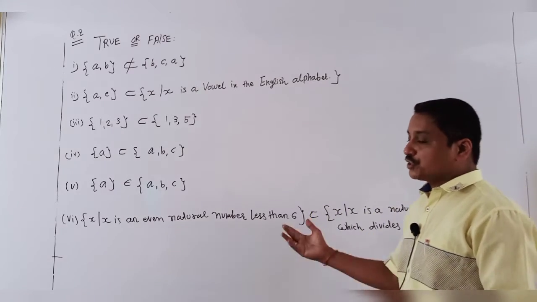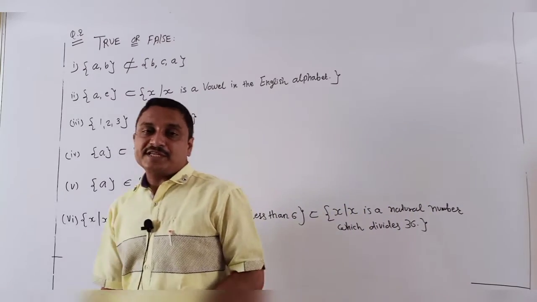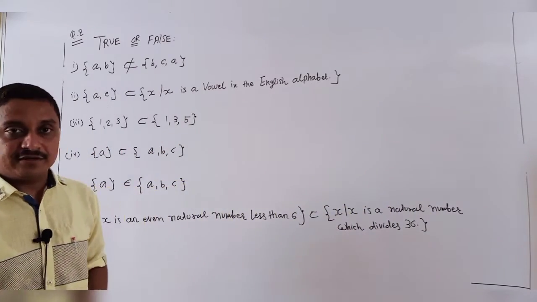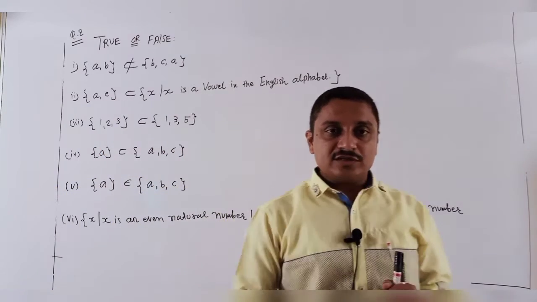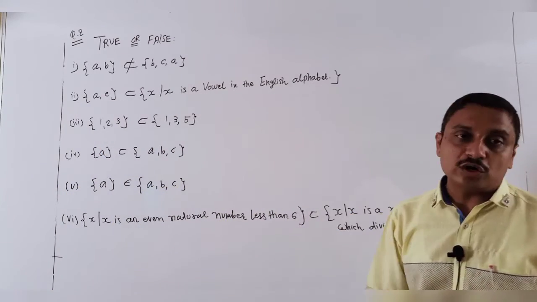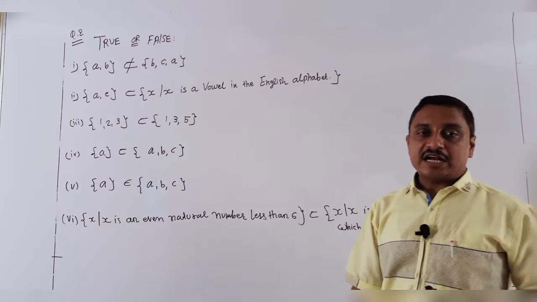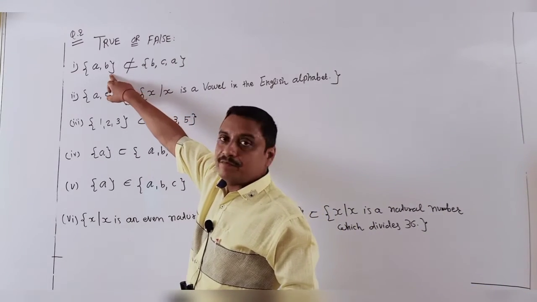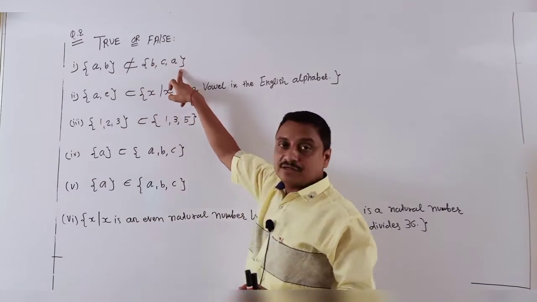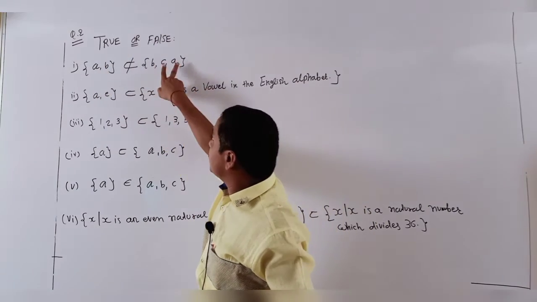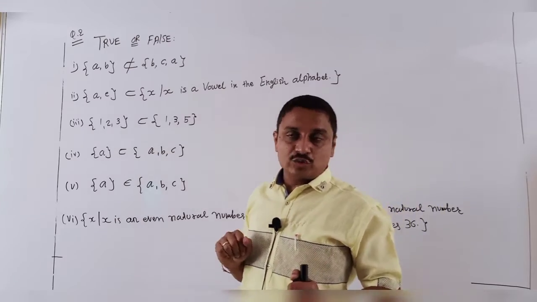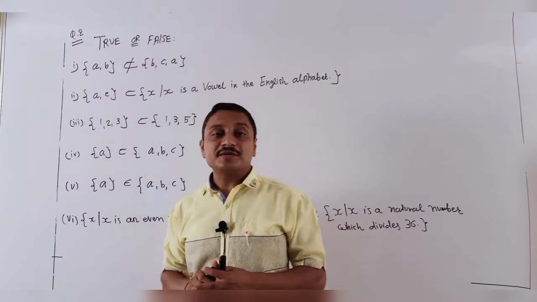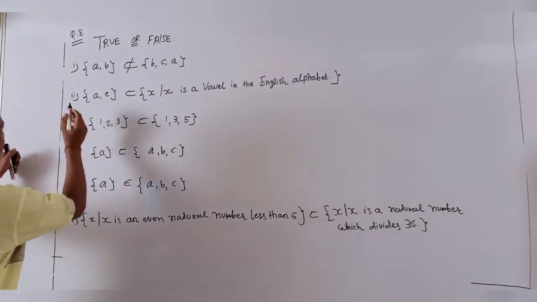Same, students, question number 2 is related to subset and not a subset. The question is asked in true or false type, which means students, we judge whether the statement is true or false. So I start with one: a, b is a subset of b, c, a. You check, are a, b present here? Yes, it is present. It means subset is true, but here it is given as not a subset. So my statement is false.